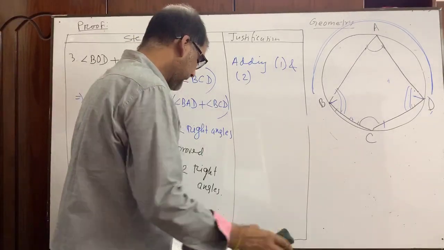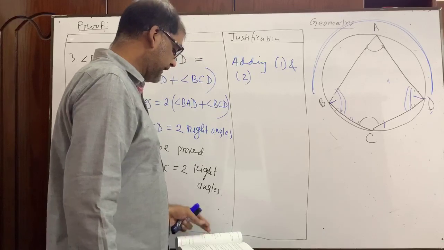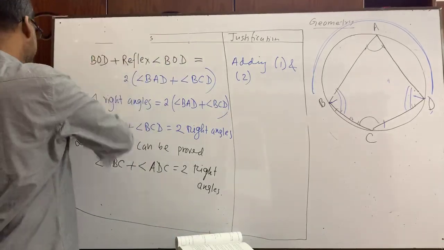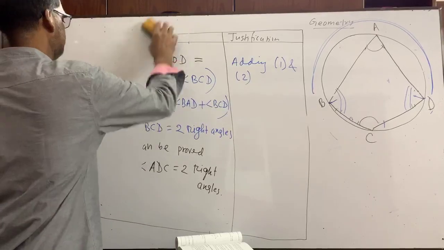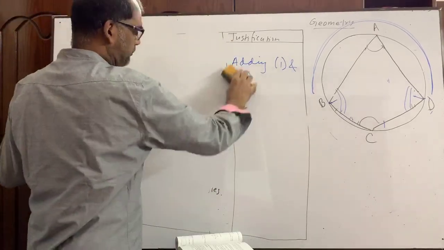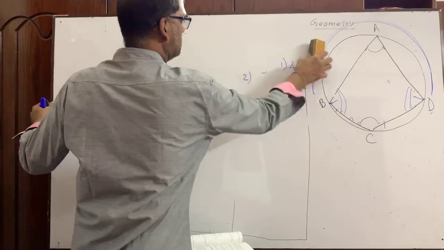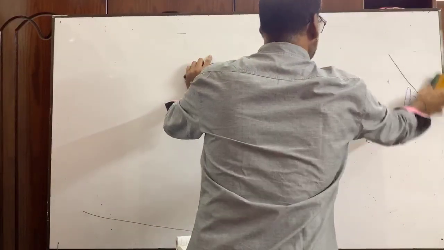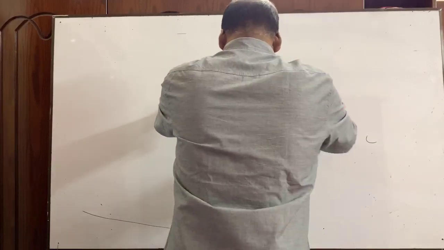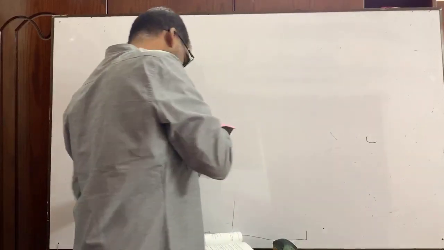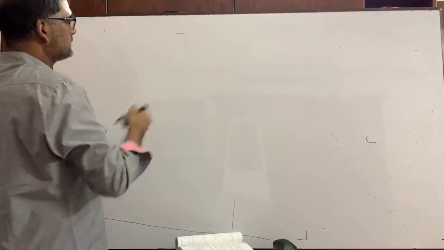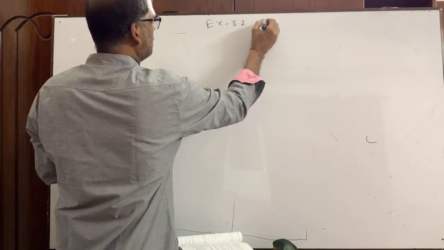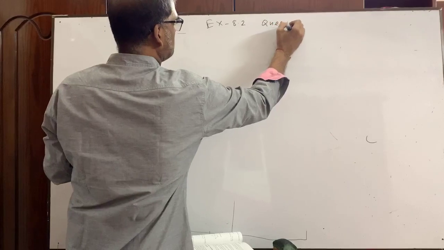Dear students, I am going now to exercise 8.2 and question number 2.